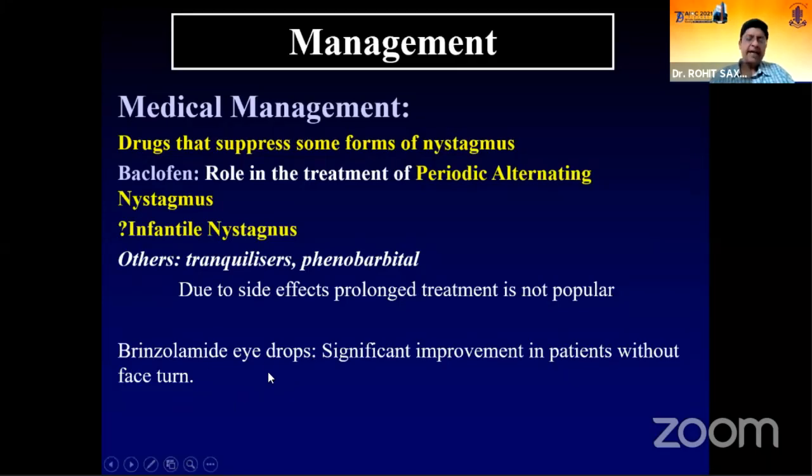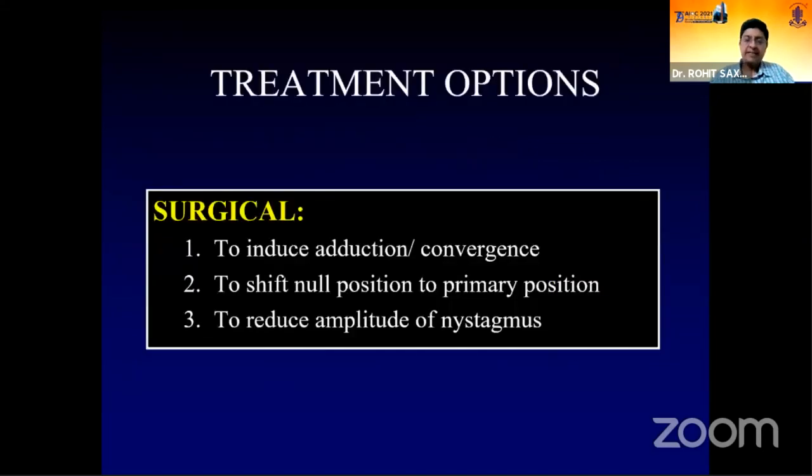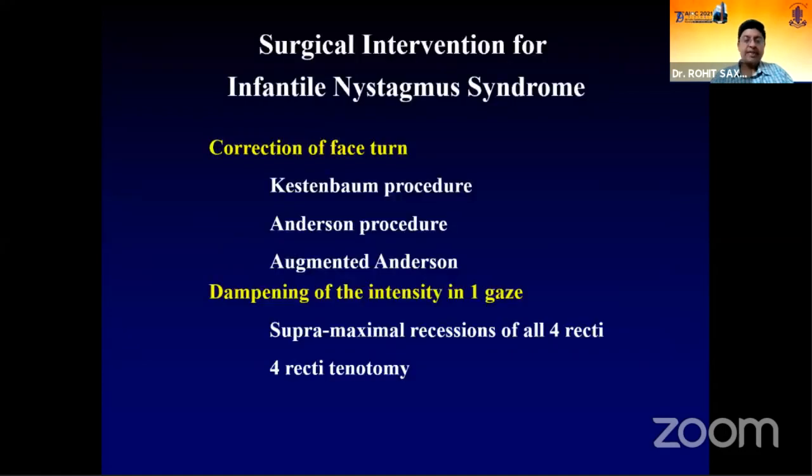We've seen brinzolamide have some effect in infantile nystagmus syndrome in patients who do not have a face turn, but other than surgery for face turn, there is nothing as impactful as surgery. So our treatment options include inducing adduction or convergence, shifting the null position to primary position, and reducing the amplitude of nystagmus. A lot of face turn surgeries have been described.